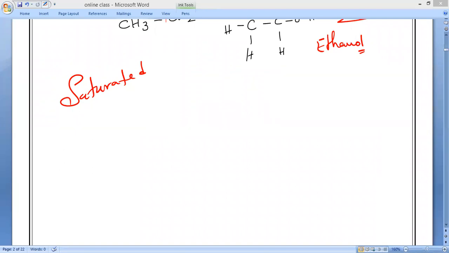Yellow and sooty flame. That is what you have to remember. Or you can say yellow flame with lots of black smoke. That is what you have to write. Yellow flame with lots of black smoke. Do you understand, everybody?